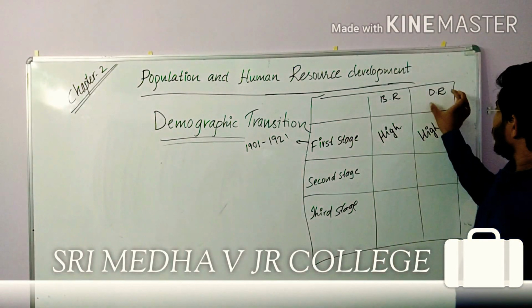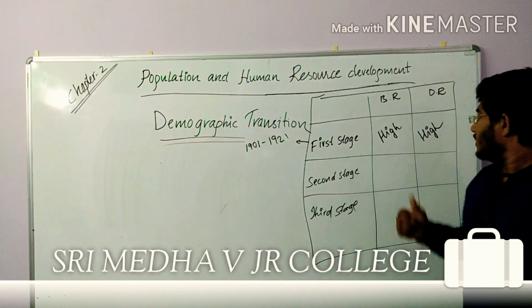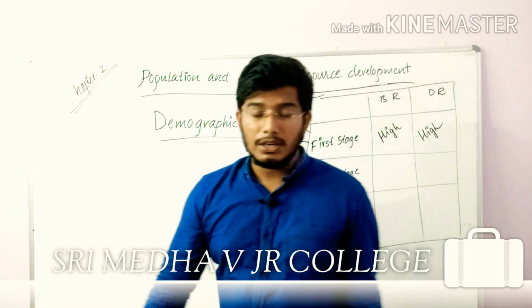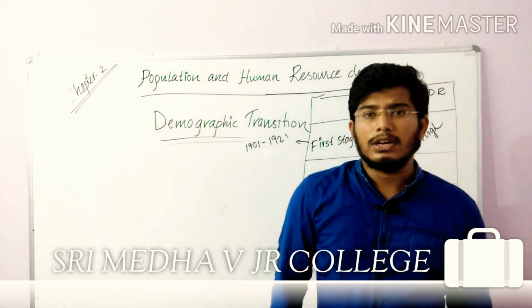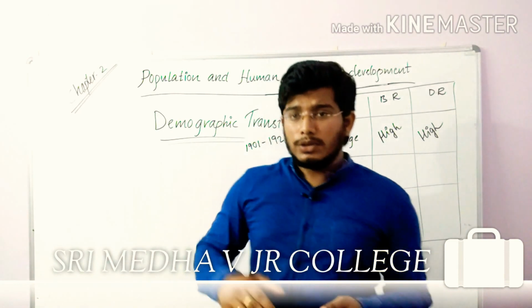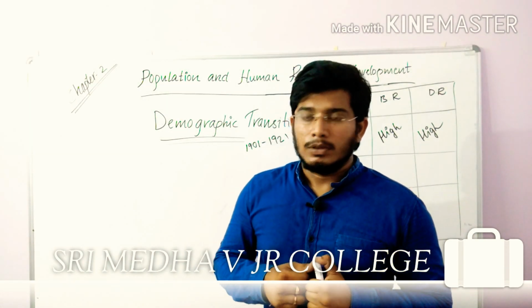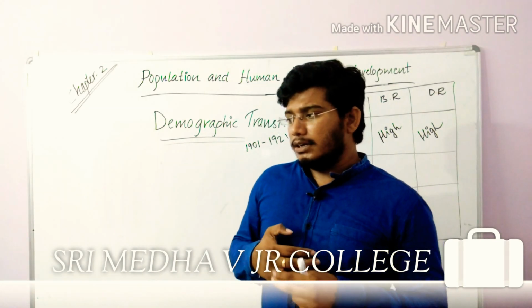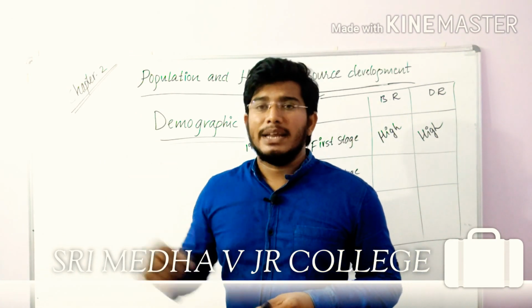Now we will talk about death rates. How is the death rate in the first stage? It is also very high. What are the reasons? In earlier days, people didn't have good food to eat, there was primitive sanitation, and there was scarcity of medical facilities.